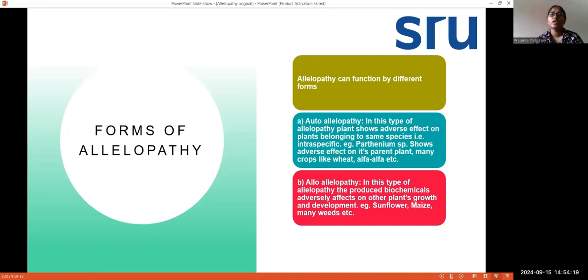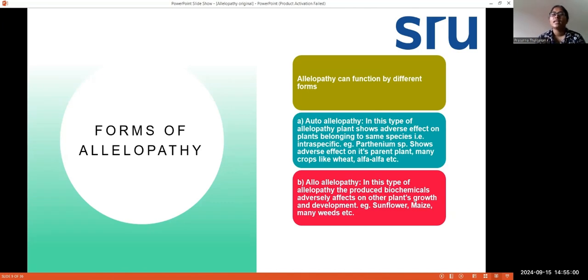So next we are going to learn about different forms of allelopathy. There are mainly four different forms of allelopathy. First is autoallelopathy. In this type of autoallelopathy, the plant shows adverse effect on plants belonging to the same species. Auto means same. So plants of Parthenium are releasing some kind of chemicals that are harmful to the Parthenium species itself. And wheat also, as we already studied in the earlier slide, wheat straw produces some kind of chemicals that are harmful to the wheat plant itself.